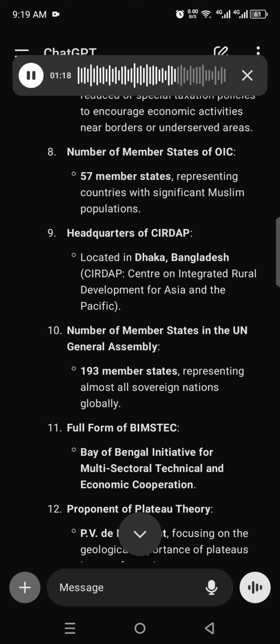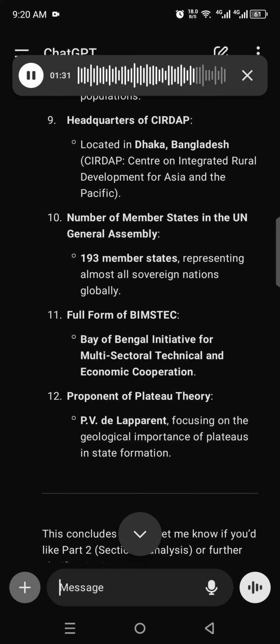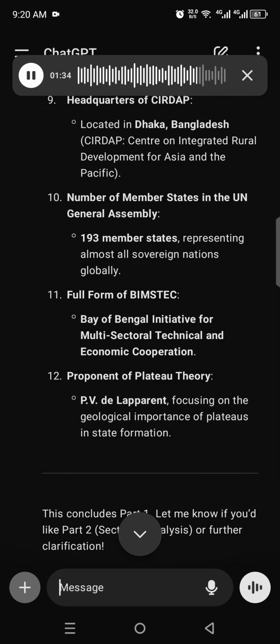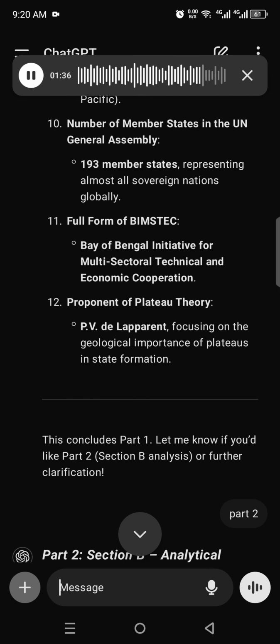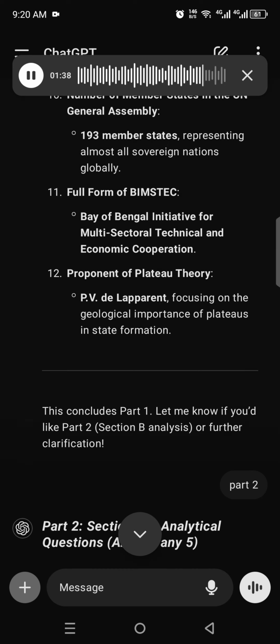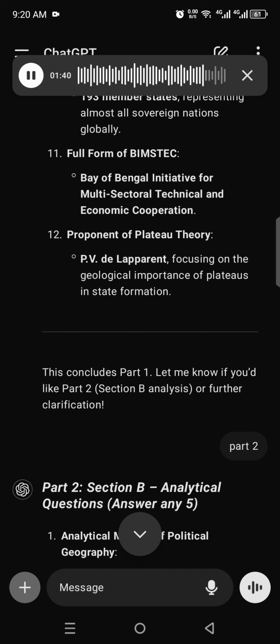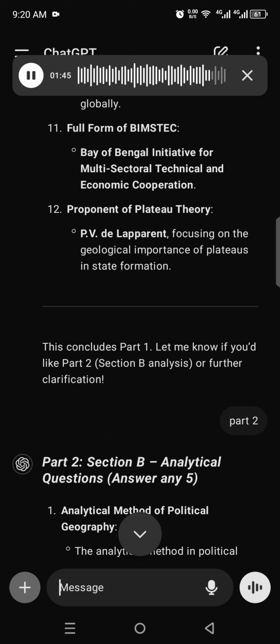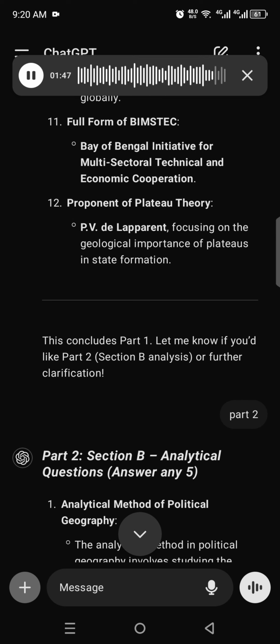9. Headquarters of SARDAP, located in Dhaka, Bangladesh. Center on Integrated Rural Development for Asia and the Pacific. 10. Number of member states in the UN General Assembly. 193 member states, representing almost all sovereign nations globally. 11. Full form of BIMSTEC. Bay of Bengal Initiative for Multisectoral Technical and Economic Cooperation. 12. Proponent of plateau theory. P.V. de la Parent, focusing on the geological importance of plateaus in state formation.